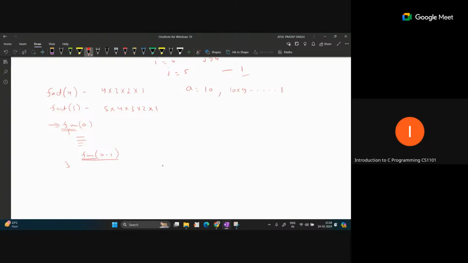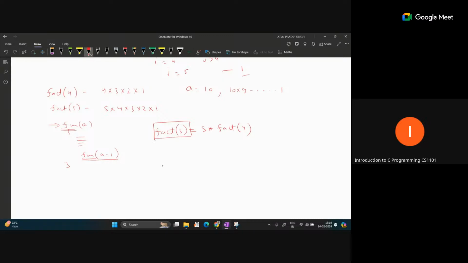So how can we use this concept to solve the factorial problem? Suppose we are asking for the factorial value of 5. Can we write 5 into fact 4? Here the main problem is fact 5, that means we want to find the factorial of 5.